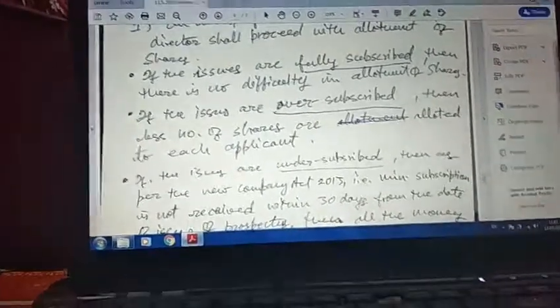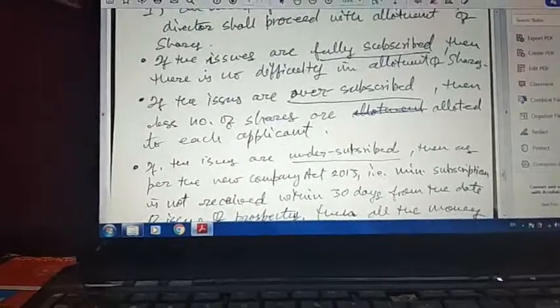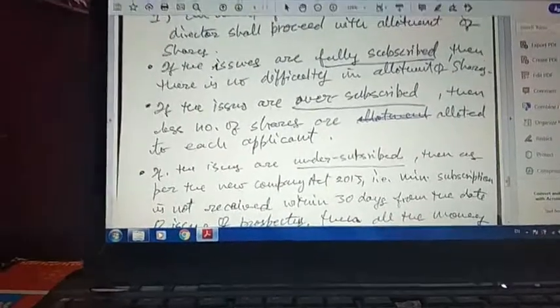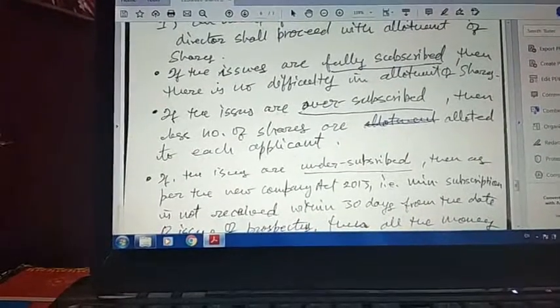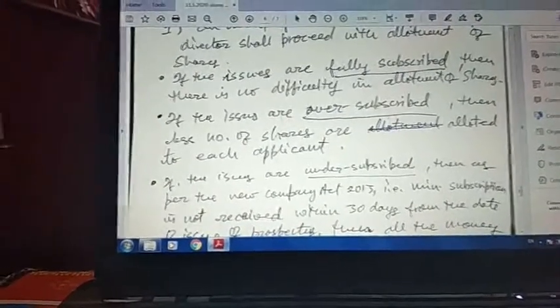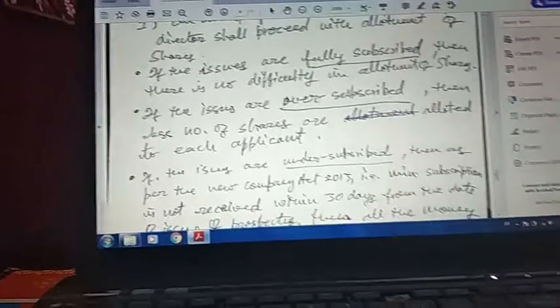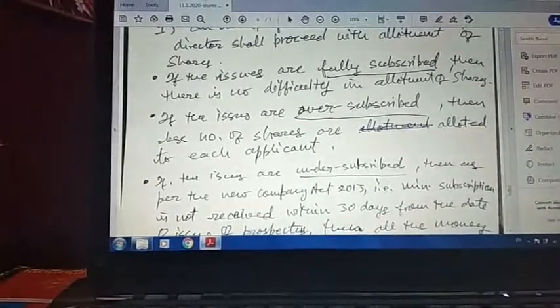So let's say somebody has applied for 100 shares. Now he may be given 60 shares. Similarly, somebody has applied for 1,000 shares. He may be given 600 shares. Likewise, a smaller quantity of shares is allotted to people in case of oversubscription.